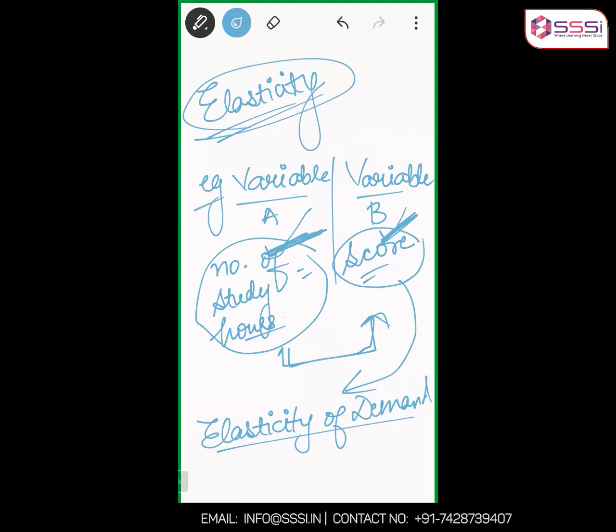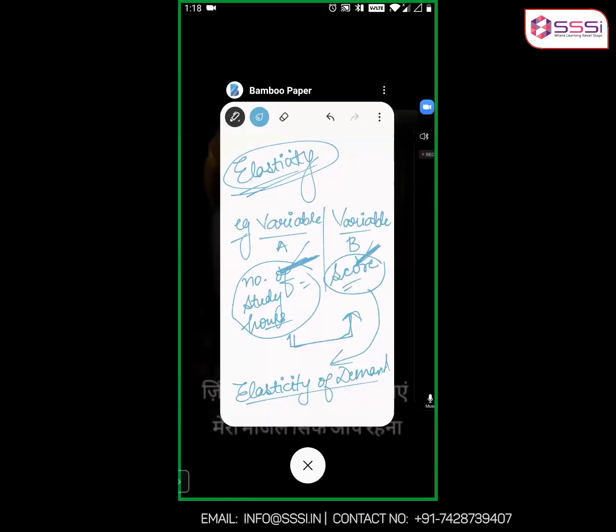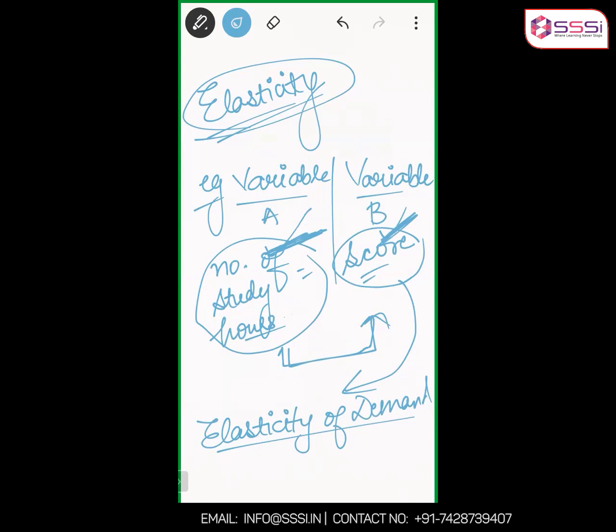Clear? Anya, am I clear? Am I audible now? Yes, you're audible now. Okay, so these are the two things. Have you understood both the concepts?